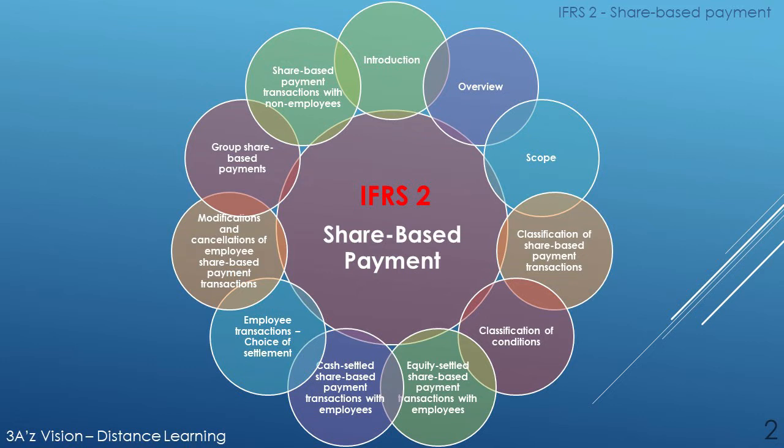Number 1, its introduction; number 2, its overview; number 3, its scope; number 4, classification of share-based payment transactions; number 5, classification of conditions; number 6, equity settled share-based transactions with employees; number 7, cash settled share-based payment transactions with employees; number 8, employee transaction choice of settlement; number 9, modification and cancellation of employee share-based payment transactions; number 10, group share payments; and at the end, finally, number 11, share-based payment transactions with non-employees.